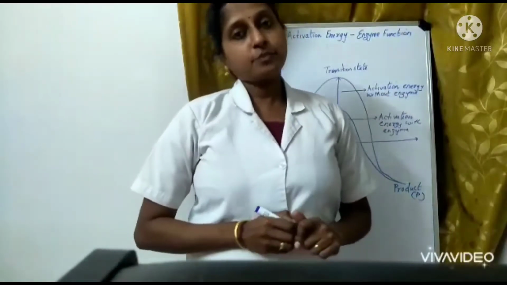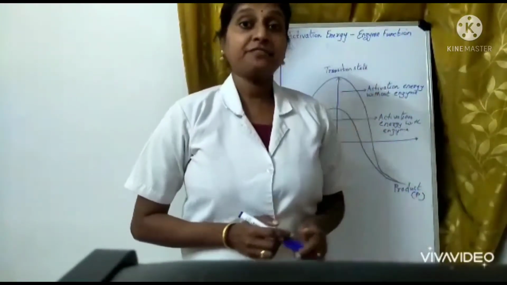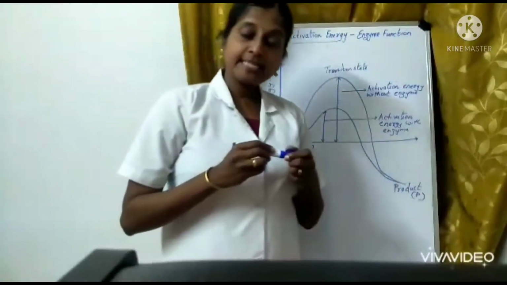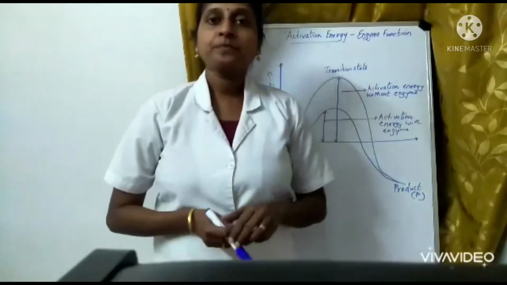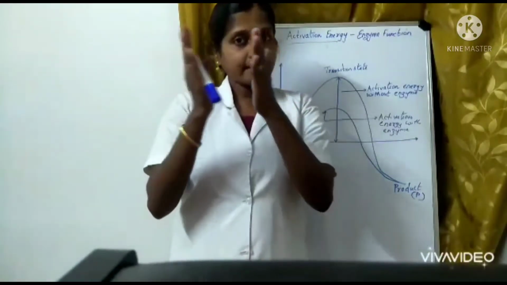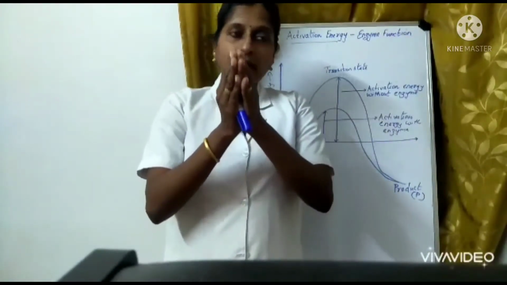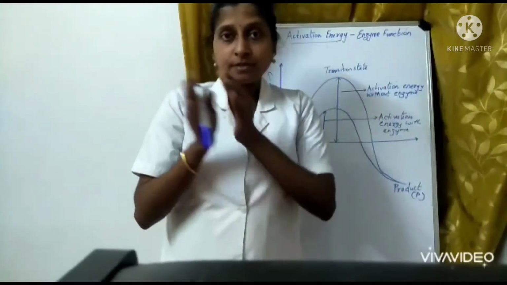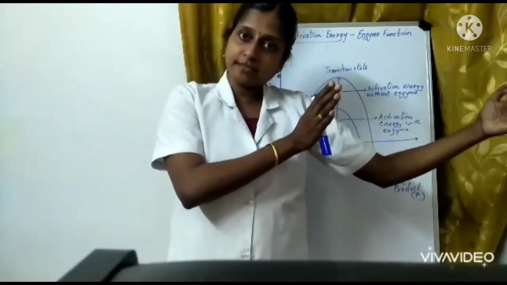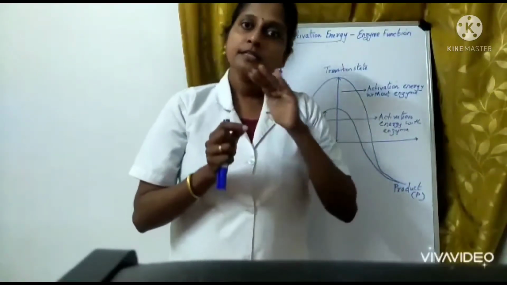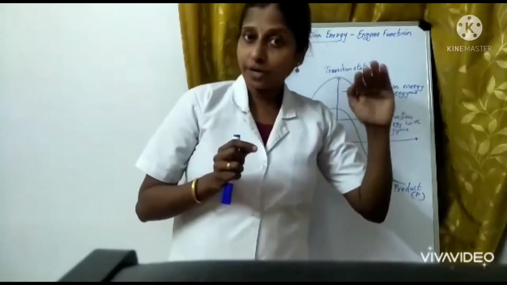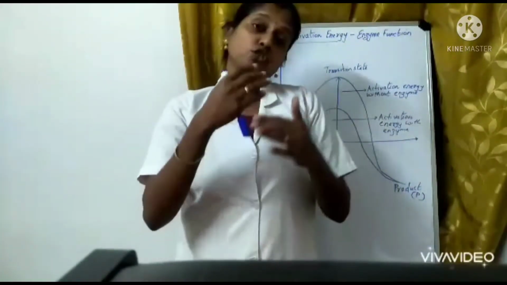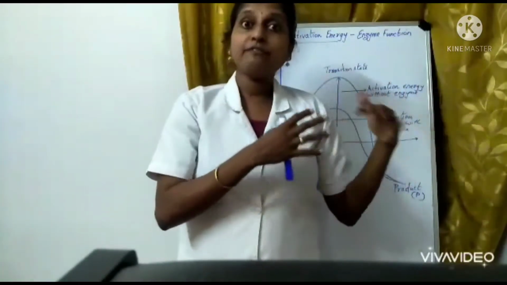Next, we are going to discuss what we mean by the term activation energy. Okay, so what is activation energy? Enzyme function, in that only activation energy. Listen students, so the reactants are reacting and a product is formed. So if an enzyme is present, the reaction will be going on at a faster rate. If an enzyme is absent, the reaction will be going at a very slow rate. That's what we have seen, isn't it? So why, with the presence of enzyme, is the reaction going at a faster rate?